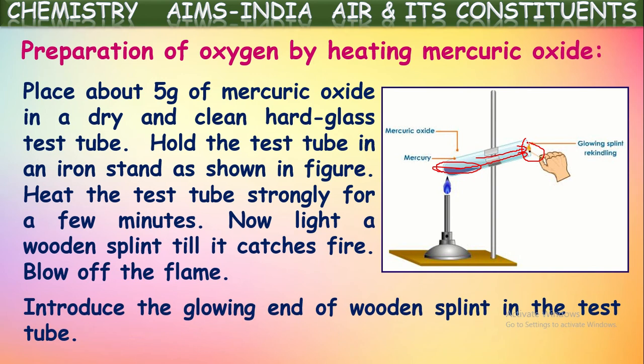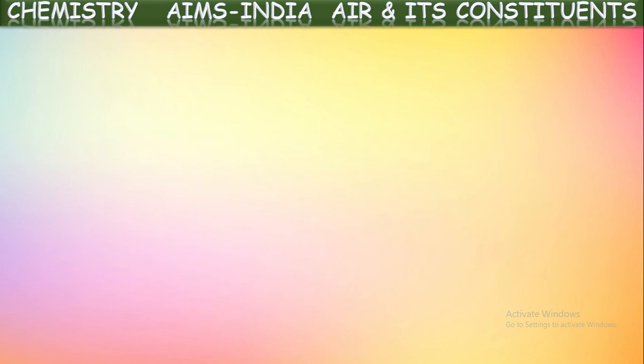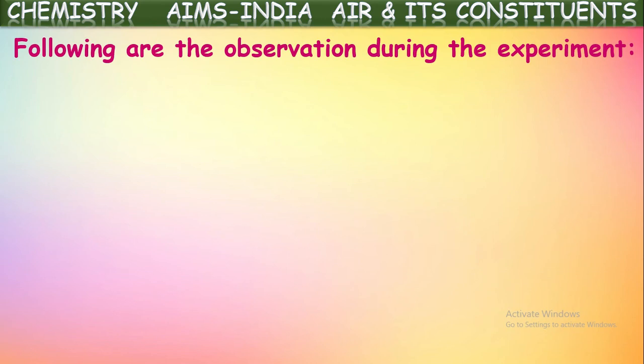Introduce the glowing end of the wooden splint in the test tube. So that's what they're telling here. If you take a wooden splint, blow out the flame, and keep that splint near the mouth of the test tube, what happens then? As this oxygen gas supports combustion, it burns brightly.